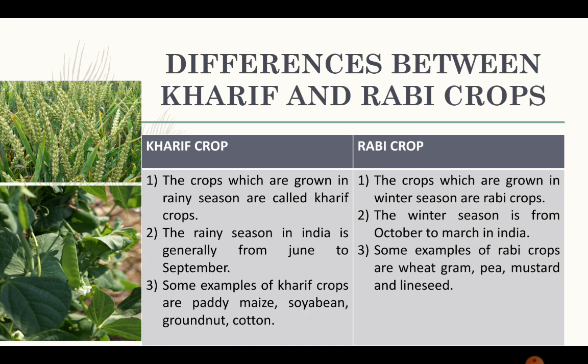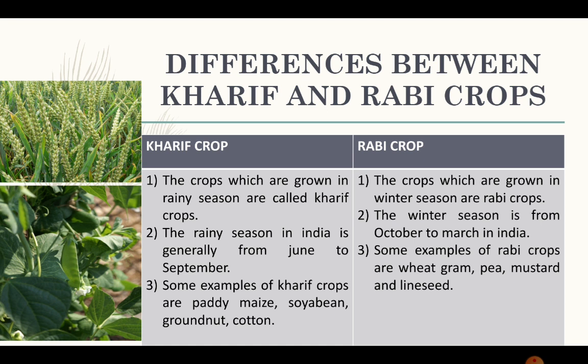First, in Kharif crops, the crops which are grown in the rainy season are called Kharif crops, this we all know. Whereas Rabi crops are those crops which are grown in the winter season. The rainy season in India is generally from June to September, in which Kharif crops are grown, which is the time period for them to grow. And Rabi crops have the winter season, which lasts from October to March in India.